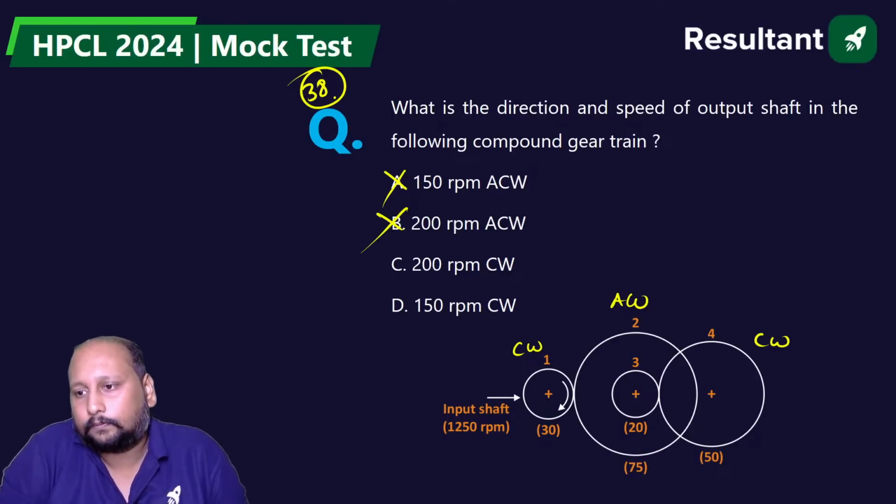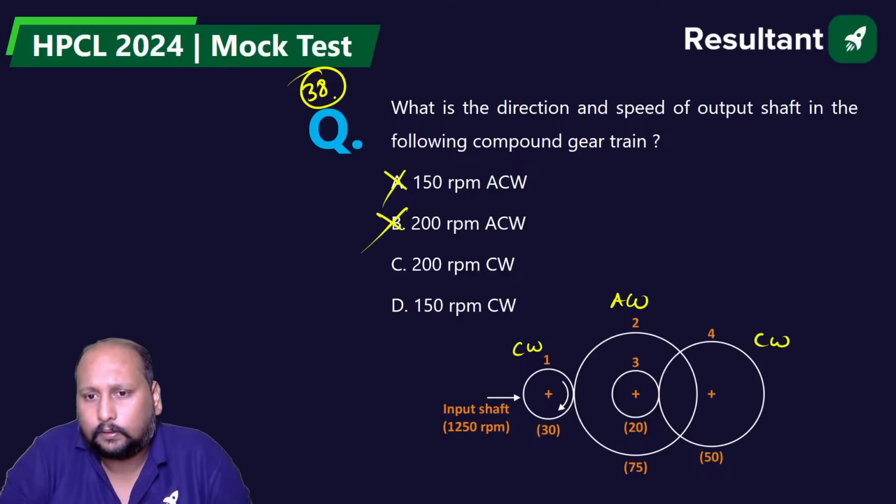What is the answer? A and B are not possible, the reason being it will be a clockwise rotation. Quick. A, B, C or D. Is it 150 or 200? We can go for the velocity ratio calculations.